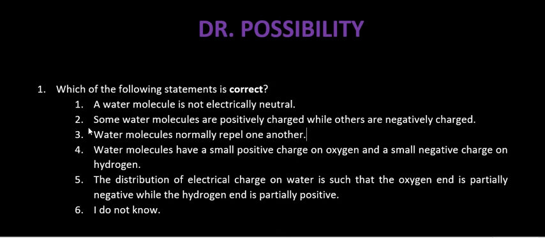Here they are saying some water molecules are positive, so they are not referring to the components of the water molecule. Instead, they're talking about a particular water molecule like oxygen, and you have hydrogen there, you have hydrogen there, of which you know that hydrogen is partially positive, hydrogen also is partially positive, and oxygen is partially negative. Then here they're saying that some water molecules, let's say this one is positive and another water molecule is negative. So the statement is totally wrong.